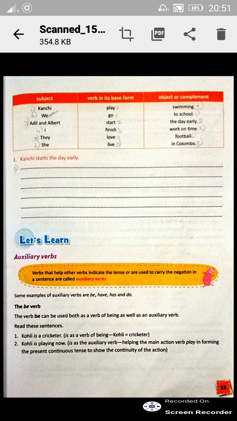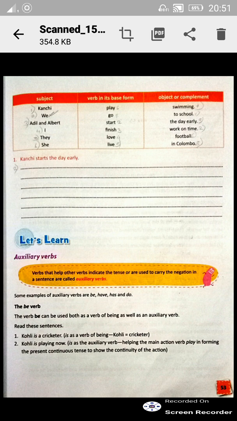So these verbs, be, have, has and do, are all auxiliary verbs. Auxiliary verbs are verbs that help other verbs to indicate the tense and are used to carry the negation.